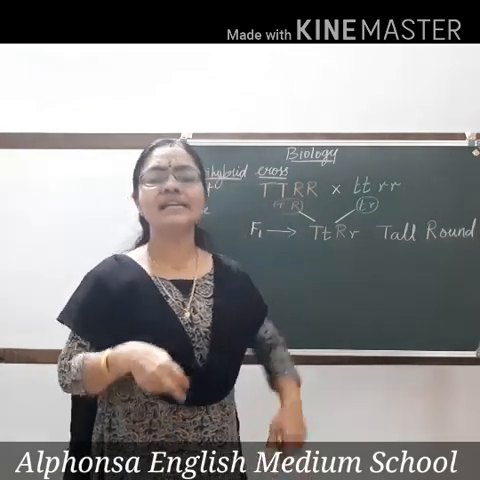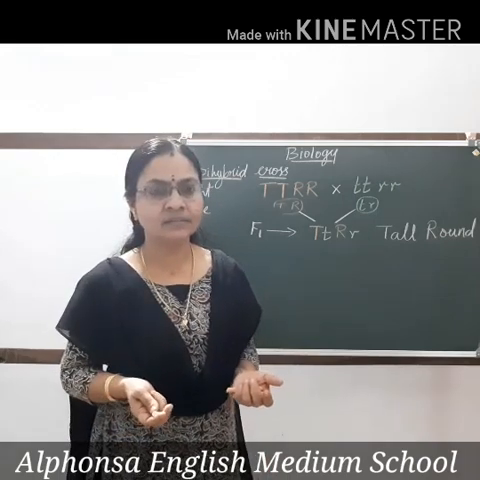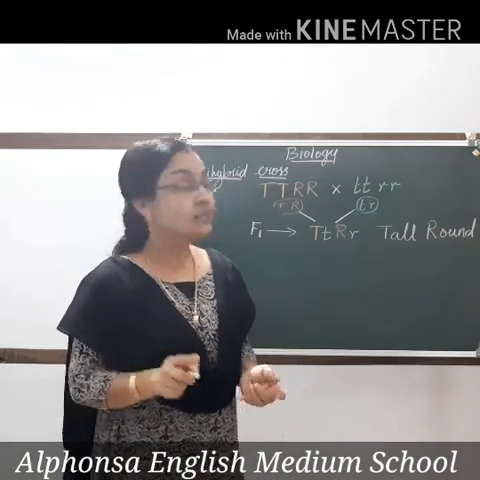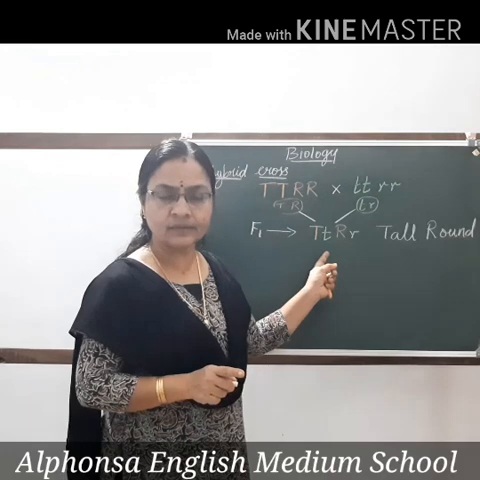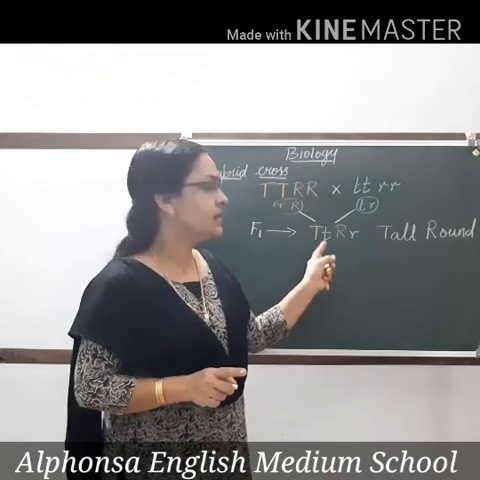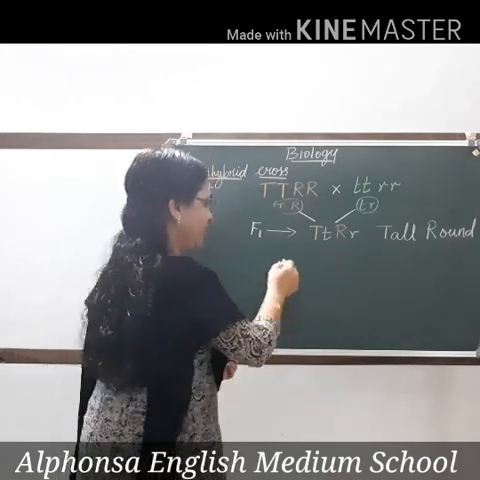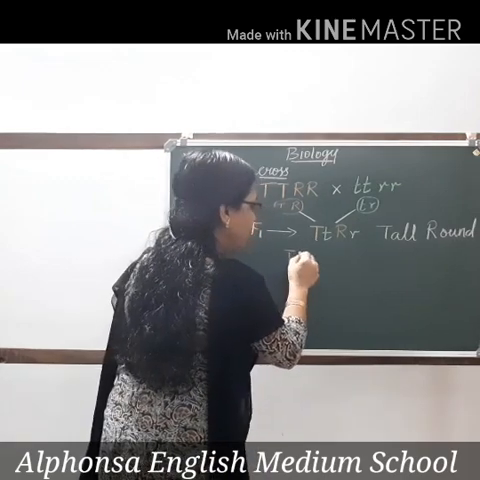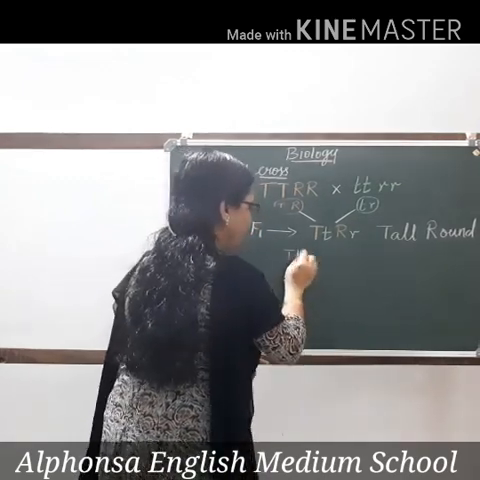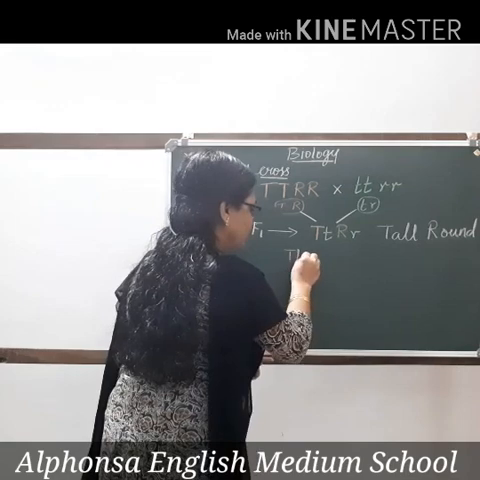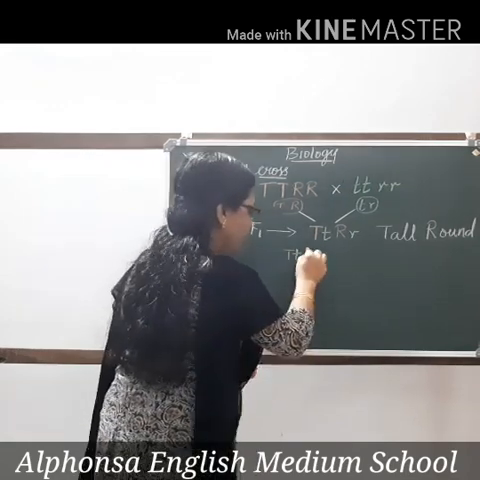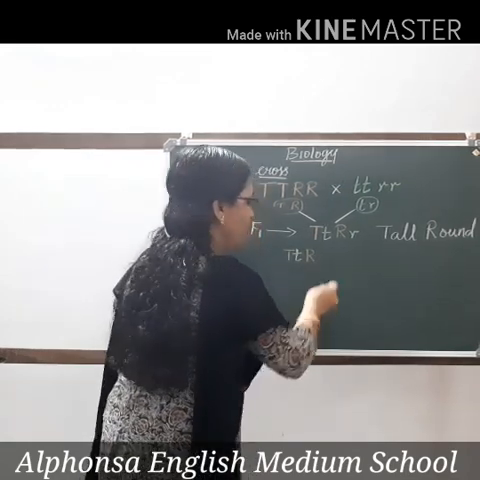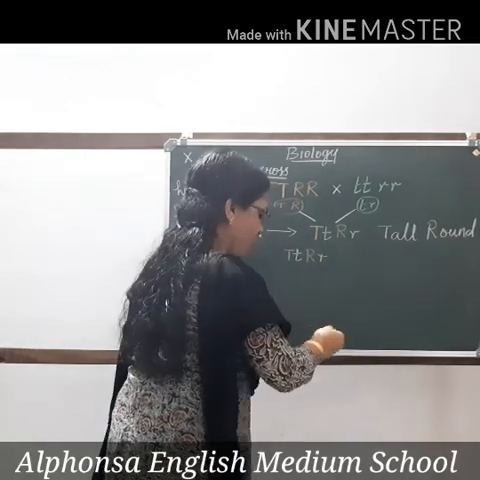Clear? So what is the next step in his experiment? He self-bred the F1 generation plant. Clear? This capital T, small t, capital R, small r is crossed with